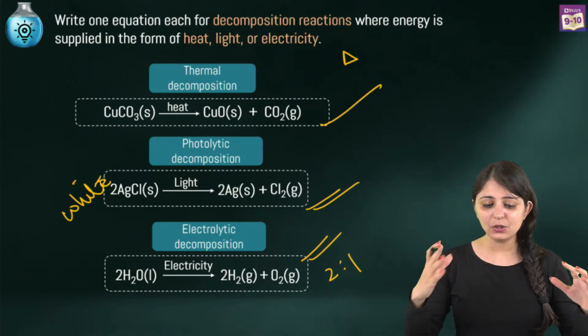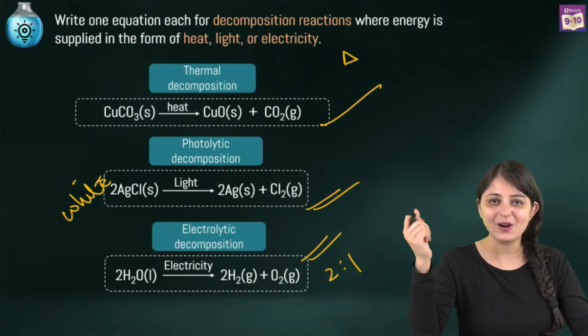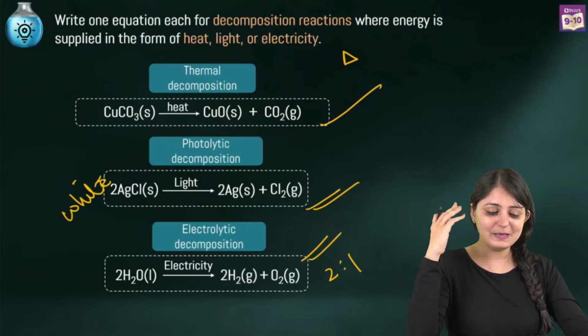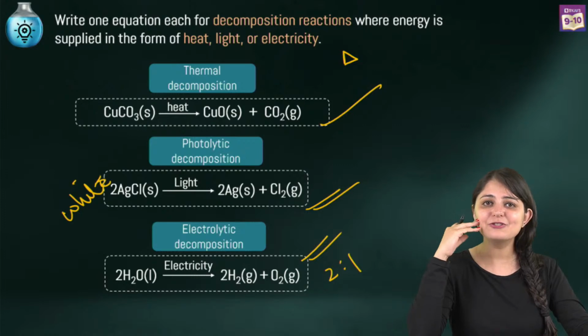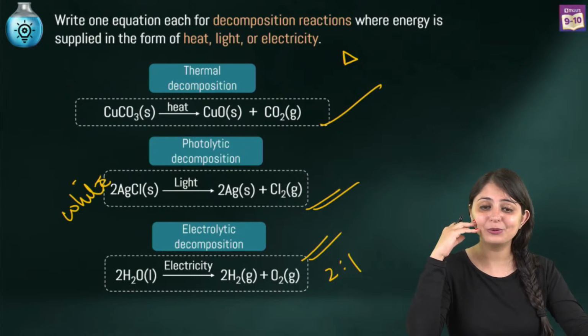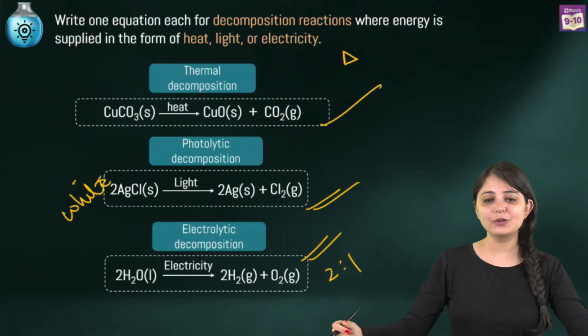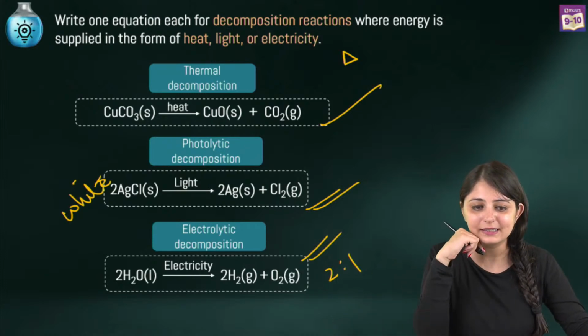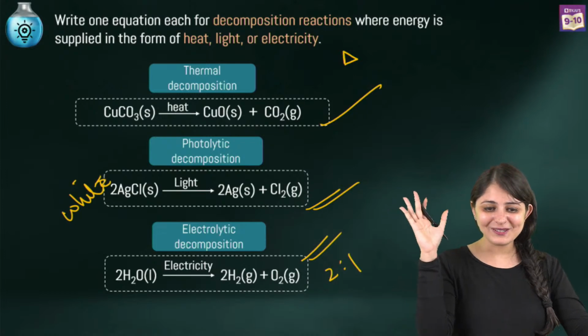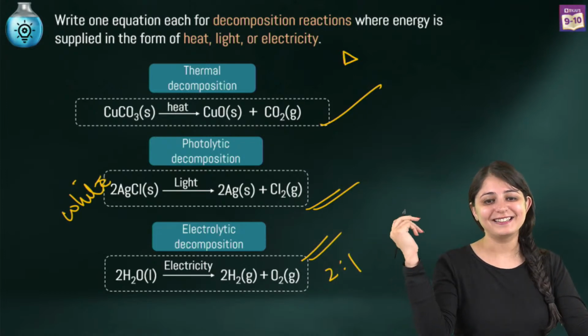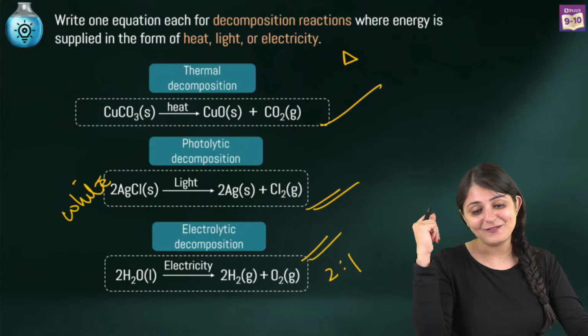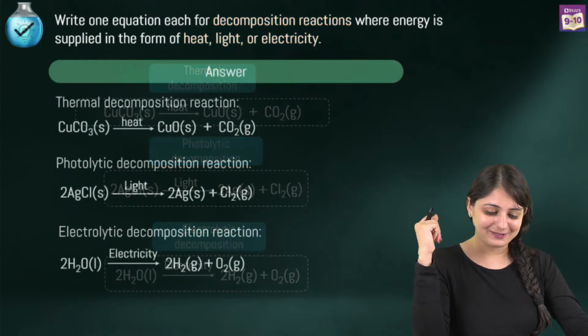So I'll keep asking you questions in between so that I also get to know how well prepared you people are. Hydrogen, where will we collect it? Cathode or anode? And let's see who's going to answer this quickly. Drupal has already answered. It's cathode. Correct. And oxygen at anode. Yes, Prashant, right. Vanshika. Perfect.